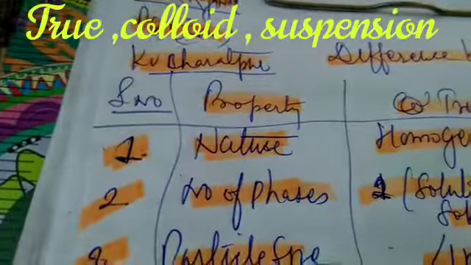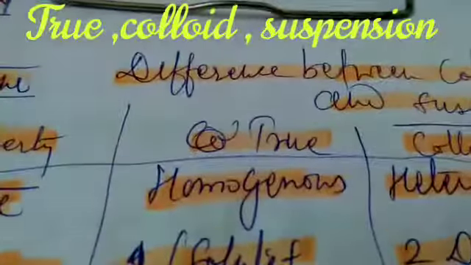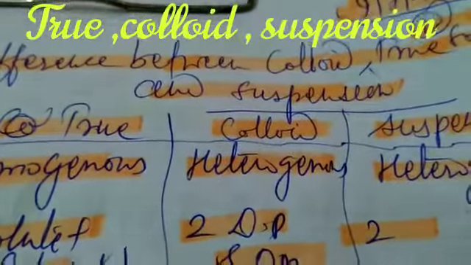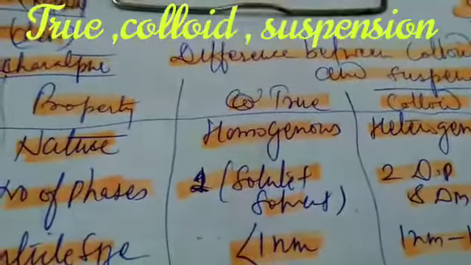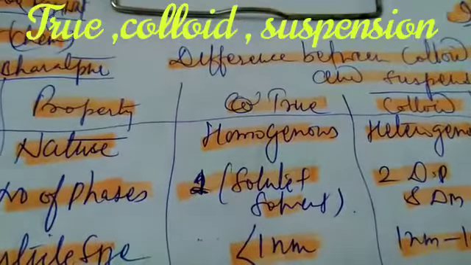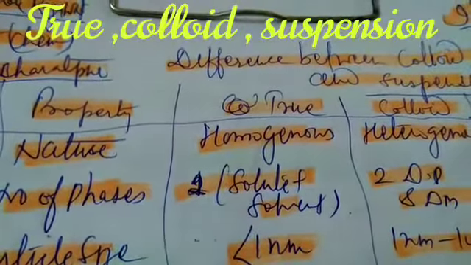If we consider the nature, true solution is of homogeneous nature, colloid is of heterogeneous nature, and suspension is of heterogeneous nature. Second, number of phases. As far as true solution is concerned, there is only one phase, which cannot be observed as both phases separately.